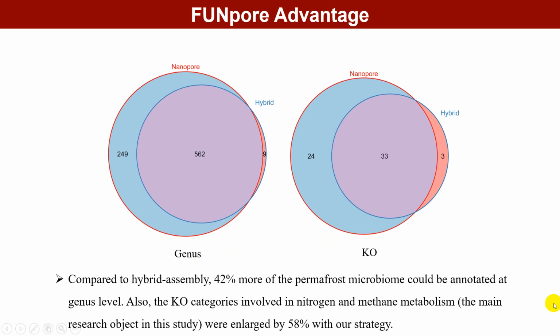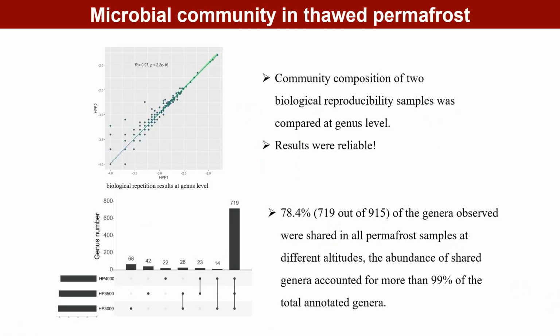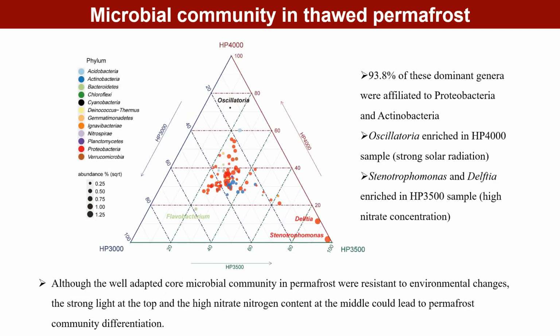Based on the FUNPOR pipeline, we first investigated the microbial community in thawed permafrost across different altitudes. 78.4% of the genera observed were shared in all permafrost samples at different altitudes. The abundance of shared genera accounted for more than 99% of the total annotated genera. Although the well-adapted core microbial community in permafrost was resistant to environmental changes, the strong light at the top and the high nitrate nitrogen content at the middle could lead to permafrost community differentiation.